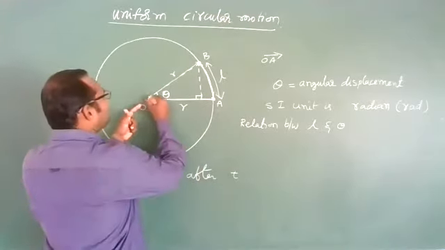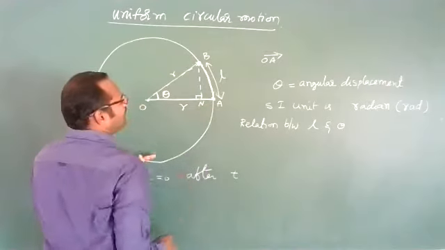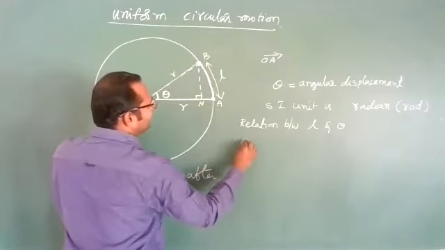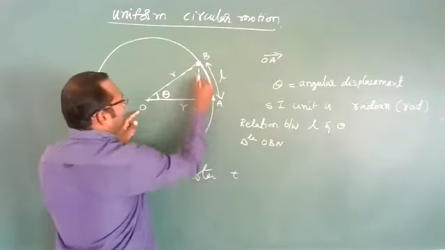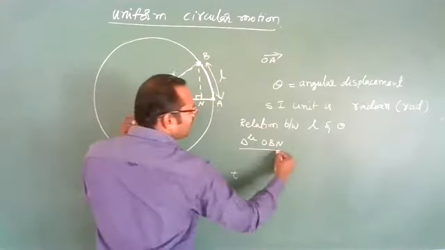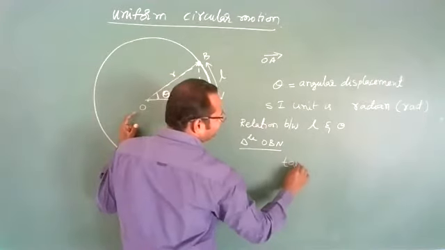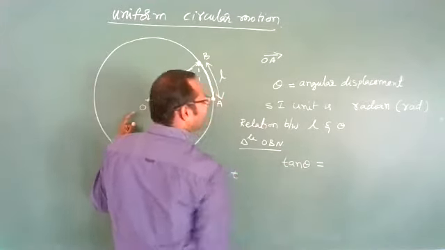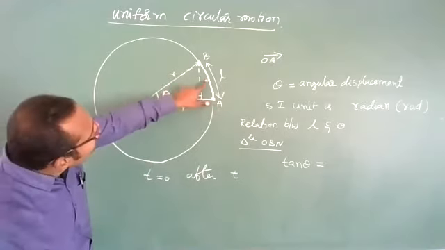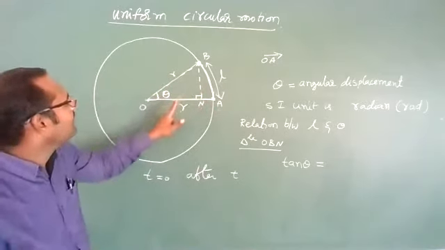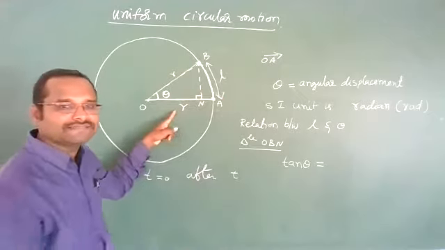Now, from this right angle triangle, let us imagine this is N. From the right angle triangle OBN, what is tan theta? Tan theta is nothing but opposite side upon adjacent side.